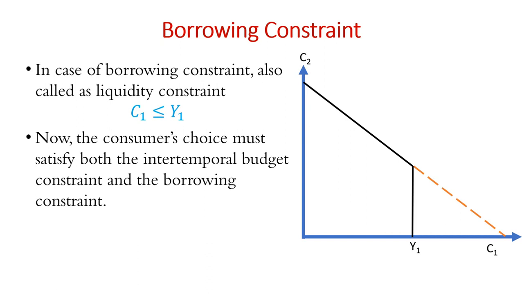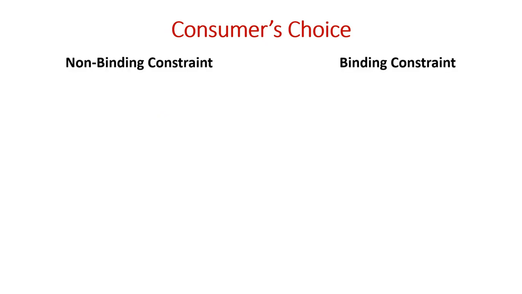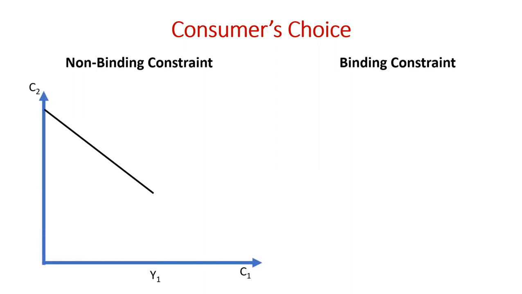In presence of borrowing constraint, we might come across two kinds of consumers. Number one, it is possible that a consumer naturally wishes to consume less in period 1 or equal to his or her income.